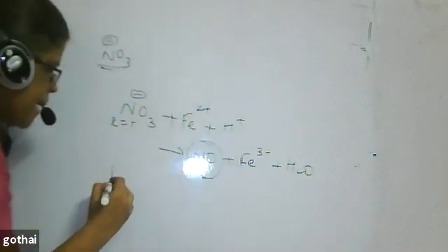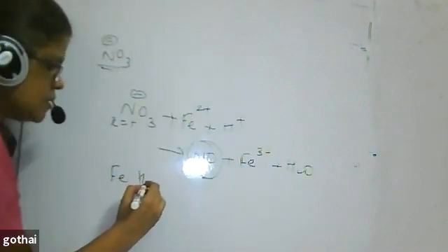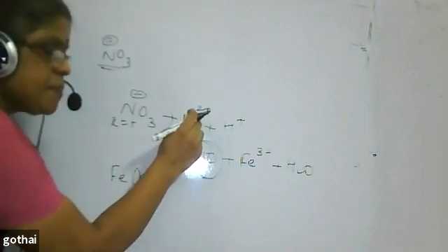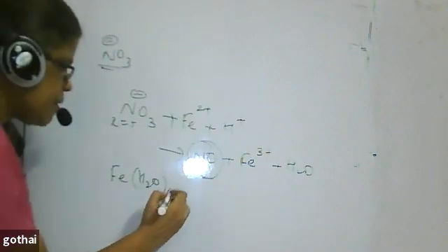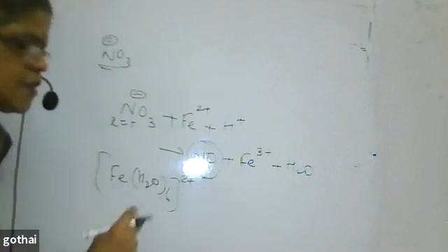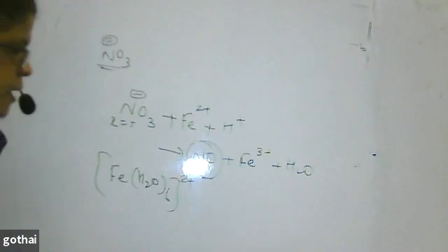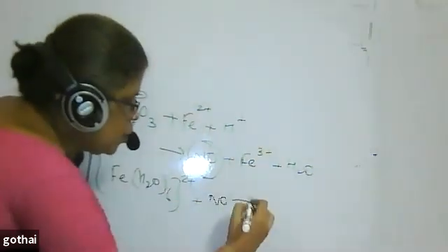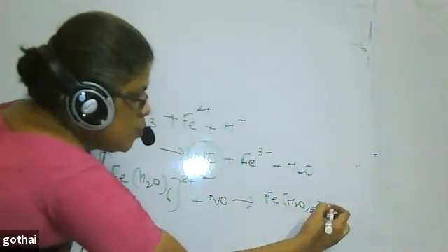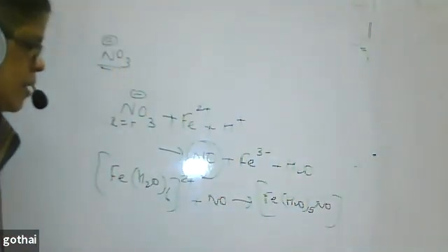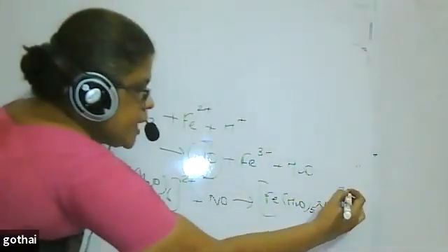Now what happened? We are adding freshly prepared ferrous sulfate solution. The ferrous salt gets hydrolyzed with water to form Fe2+ in its hydrated form. This reacts with NO to form [Fe(H2O)5NO]2+. It is also a neutral molecule, so you will get Fe2+ in the complex.